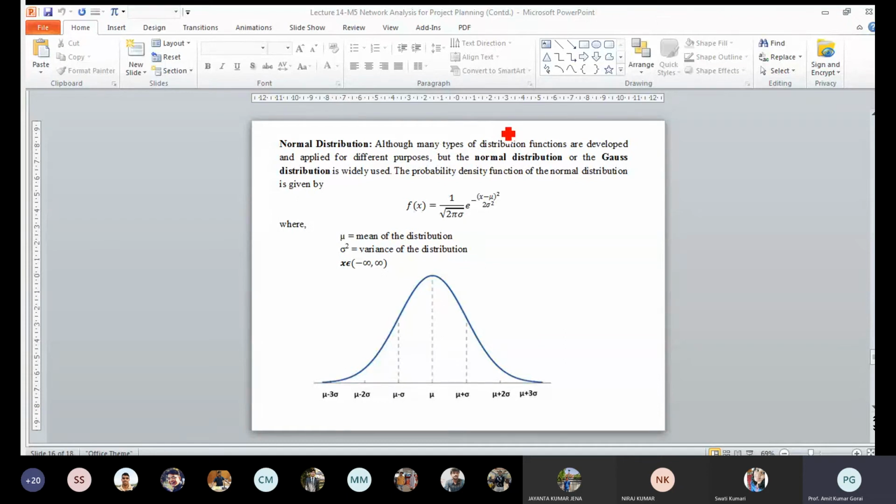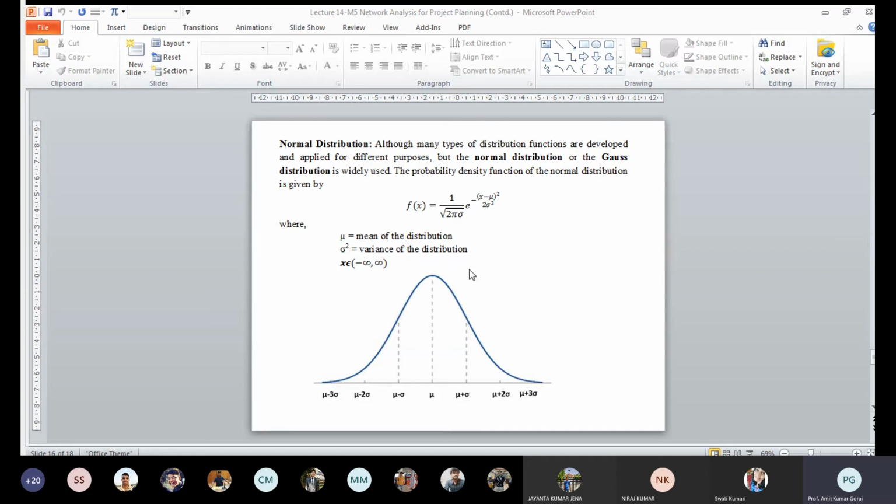Whatever be the sigma and mu for the problem, we can directly make the integration using this function. But since we are not able to integrate this function easily, we have normalized the value first, and then used the statistical table to determine the area, or the integrated value. And here it is representing the mean and variance of the distribution.